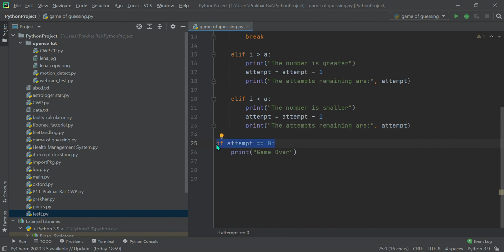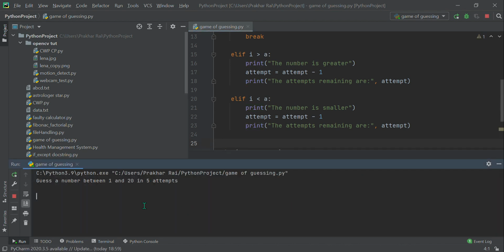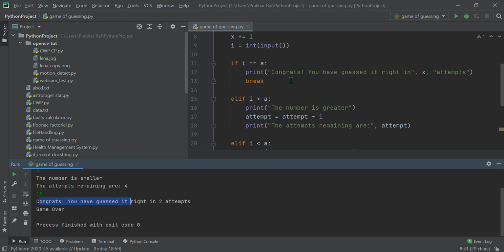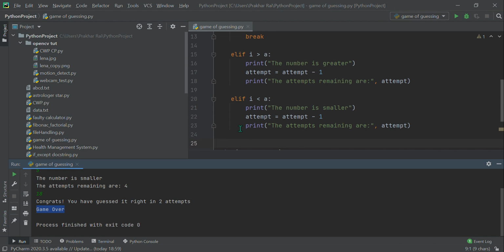Let me show you by not writing this. Let's see what happens; you'll get to know. Now, if I run the code and first guess it wrong, 5. Okay, here it is fine. The number is smaller, the attempts remaining are 4. Good to go. But once I have guessed it right, let's say 18, now the code should get over, right? But now it will print game over. See, first it congratulated me as I've written the print statement here, but now it says game over, which it should not.